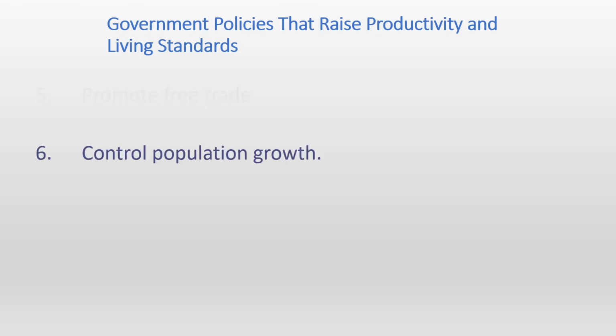The sixth is to control population growth. Controlling population growth is also very important. If the population growth is high, then it will have different implications for living standards. If the population growth rate is low, then it will have different implications again. But the general idea is that the higher the population growth, that is not a good thing. And if there is more population growth in developing countries, that is even worse. So we will discuss that as well in the next part. But this is also very important. Population growth is very important for living standards as well.